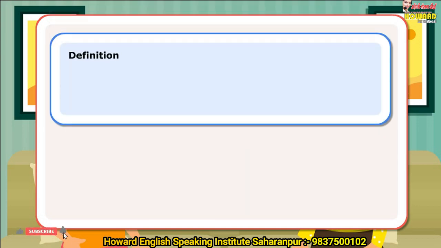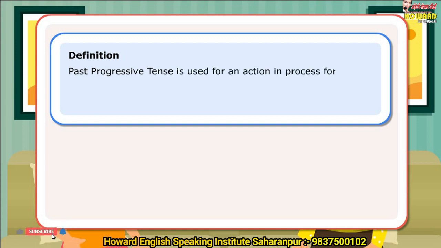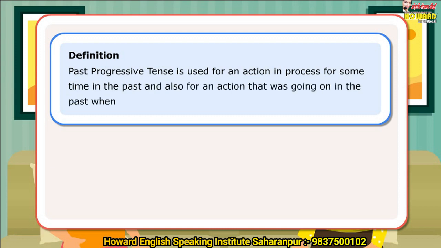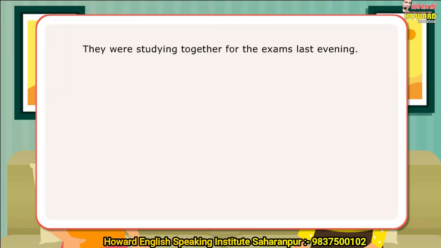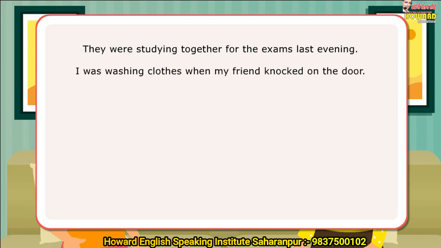Definition: Past progressive tense is used for an action in process for some time in the past and also for an action that was going on in the past when another action happened. Let us look at a few sentences. They were studying together for the exams last evening. I was washing clothes when my friend knocked on the door.